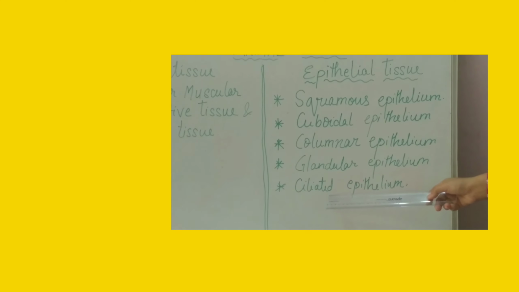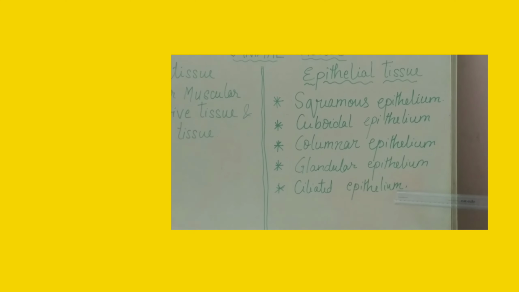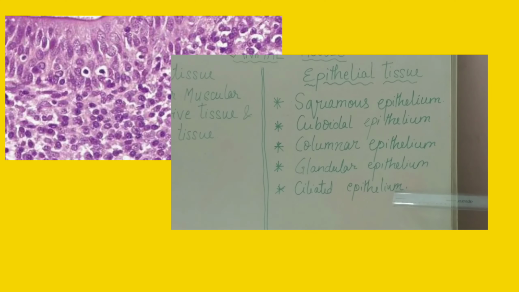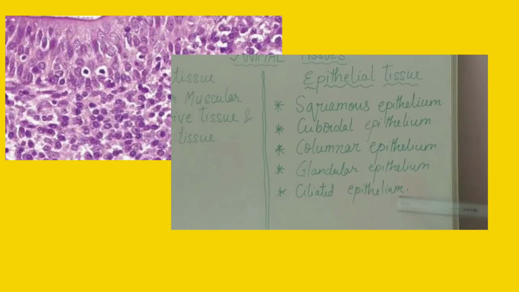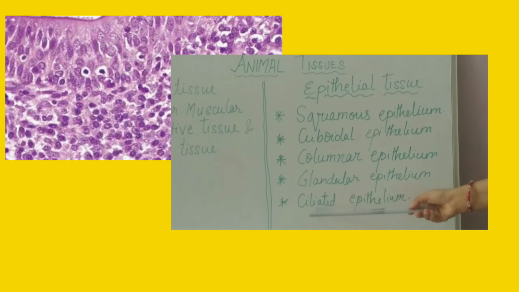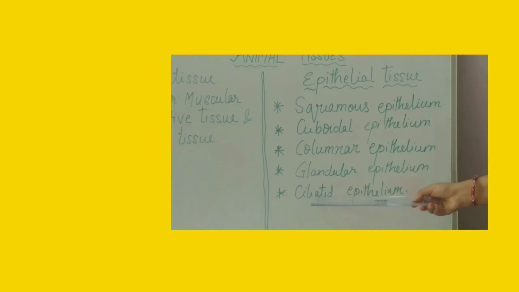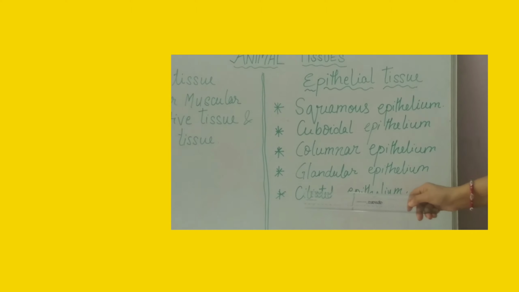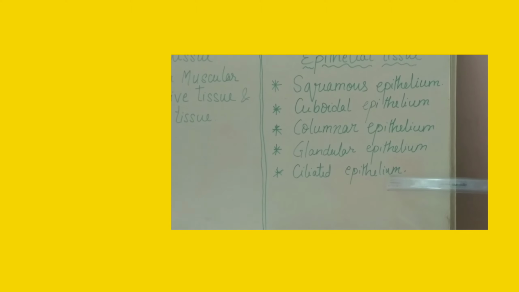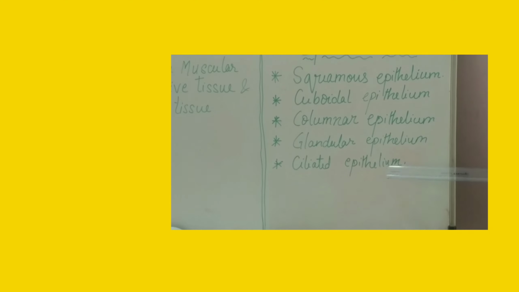The last one, ciliated epithelium. Here the cells are tube-like or pillar-like but have thread-like structures called cilia. The name says it: cilia are present in this kind of tissue.